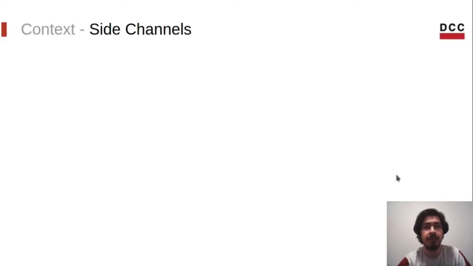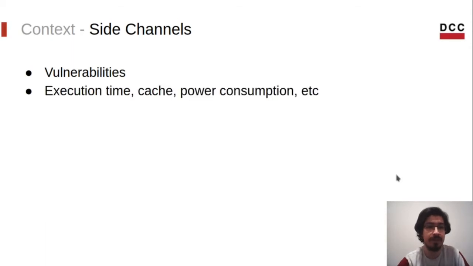So, before we talk about the transformation itself, let us see what side channels are and why they are problematic. Side channels are basically vulnerabilities that can be exploited by an adversary to obtain sensitive information from a program. And there are a lot of types of side channels. For instance, those based on the running time of the program, on the layout of the cache, or even on power consumption.